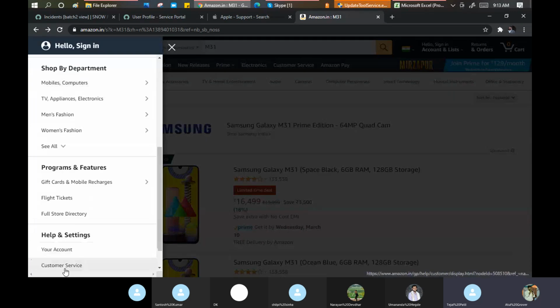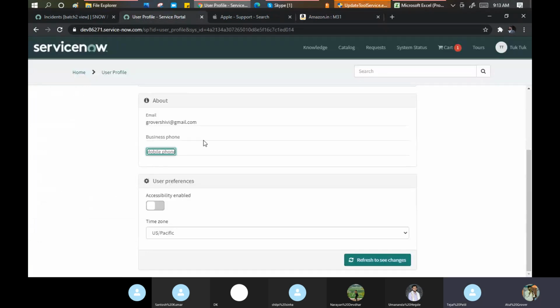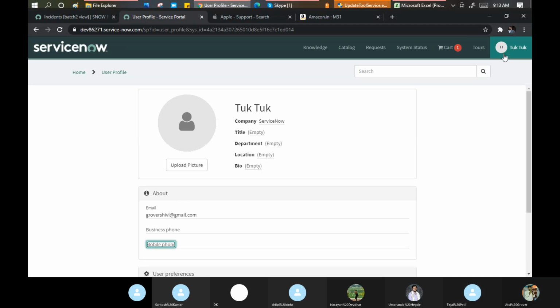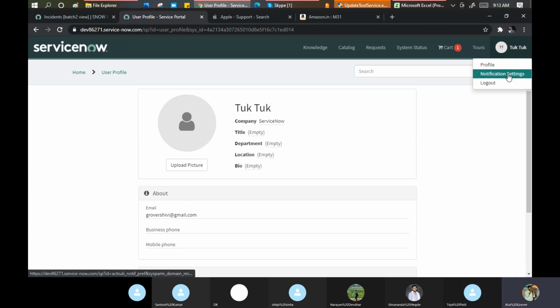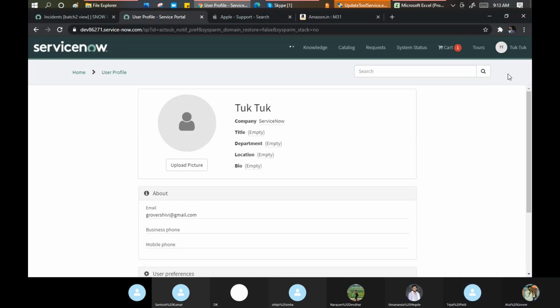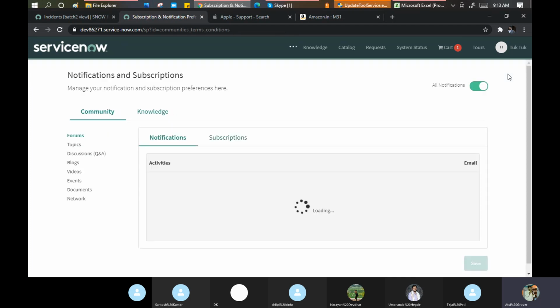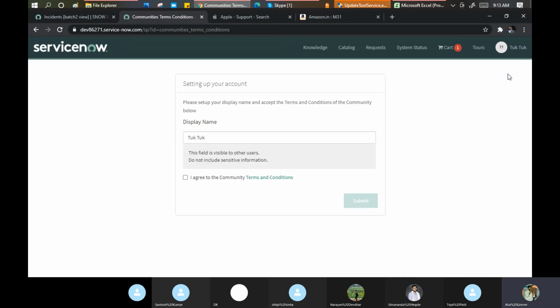My account, if you go here, the same thing is there as well. Then if you click on the notification settings, notification means the emails which I'm getting. I can put some kind of conditions on that, so that only these notifications come to me.